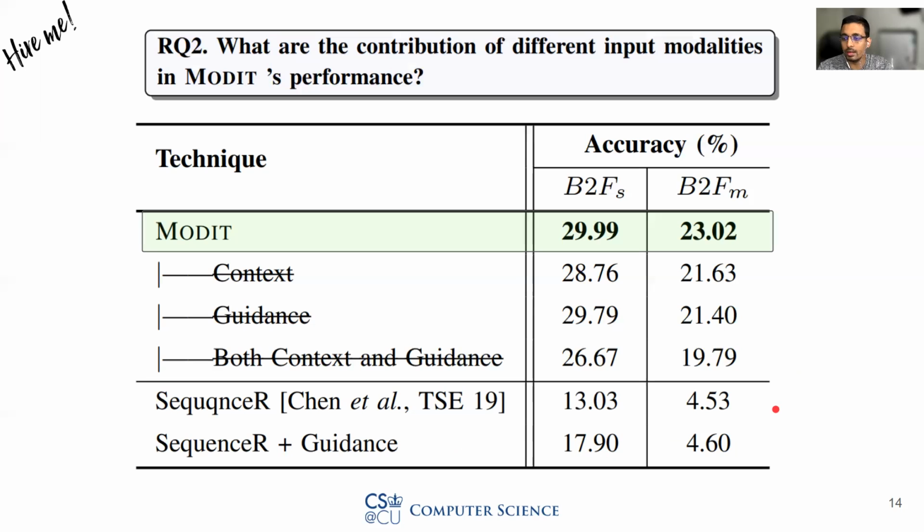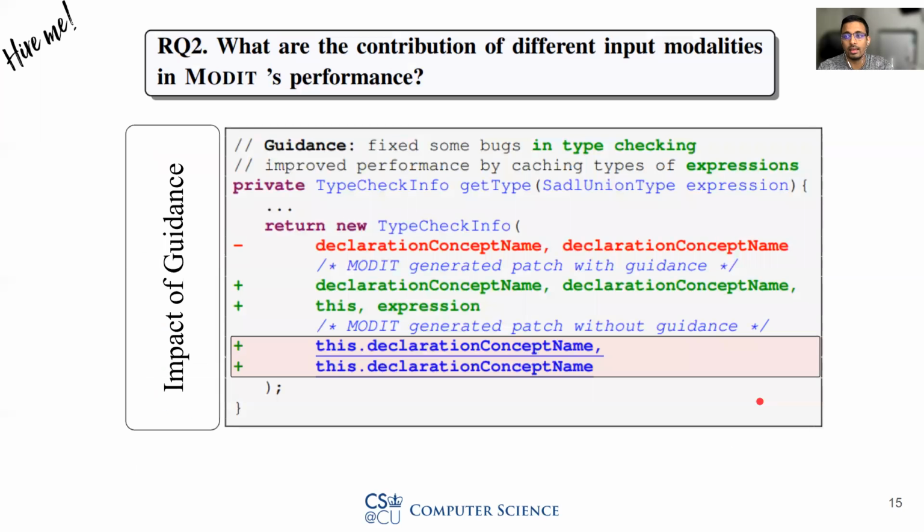Now, let us look at some of the qualitative examples similar to the ones we saw at the beginning of this talk. As we can see here, without the guidance, MODIT generates an incorrect patch. However, with the guidance, MODIT predicts the patch correctly.